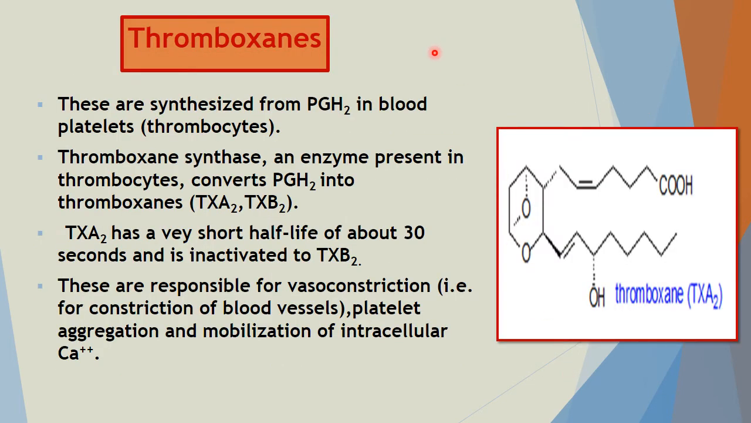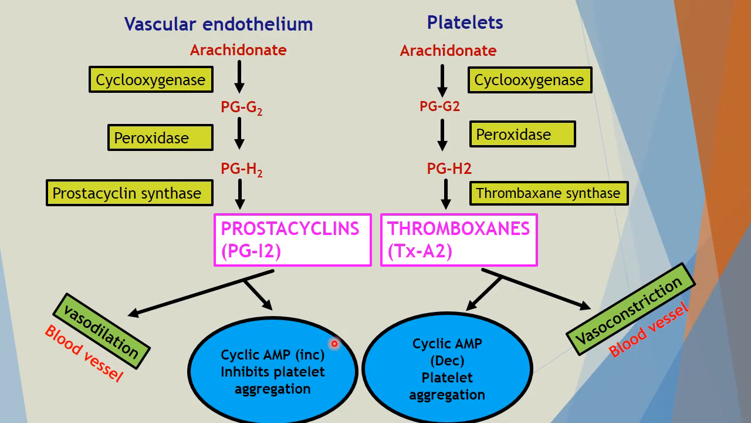Now next are thromboxanes. They are synthesized from PGH2 in blood platelets. Thromboxane synthase, an enzyme present in thrombocytes, converts PGH2 into thromboxanes. These thromboxanes have a short half-life of about 30 seconds and are inactivated by thromboxane B2. These are responsible for vasoconstriction. Till now we have seen that prostaglandins were with vasodilation. Now these are with vasoconstriction and constrict the blood vessel, with platelet aggregation and mobilization of intracellular calcium.